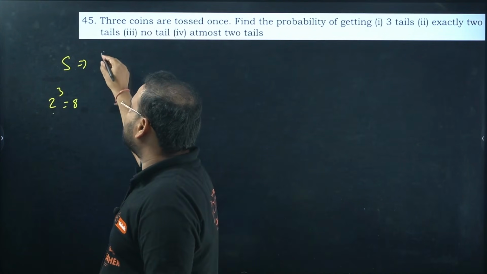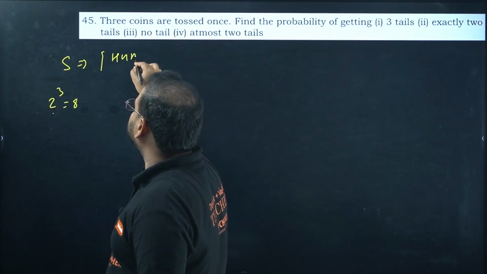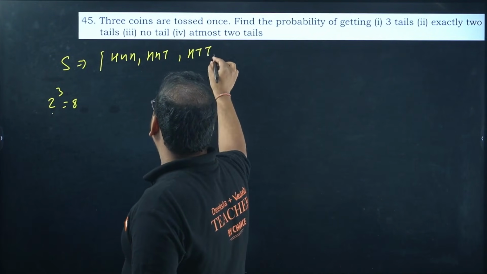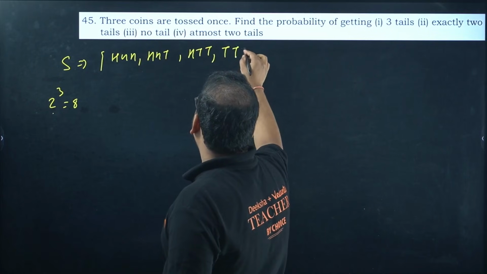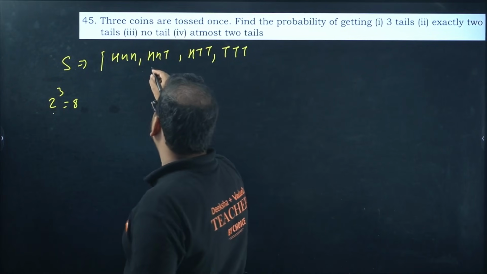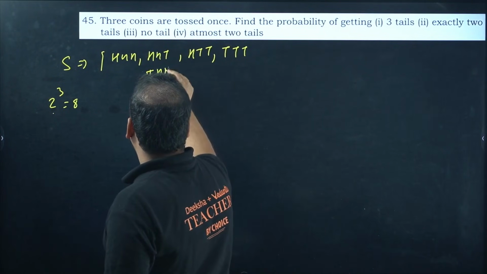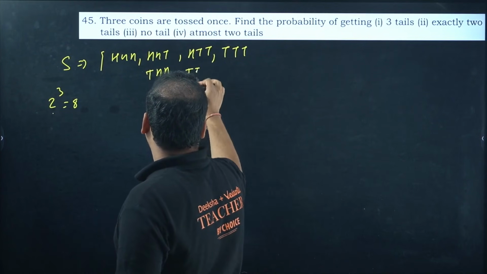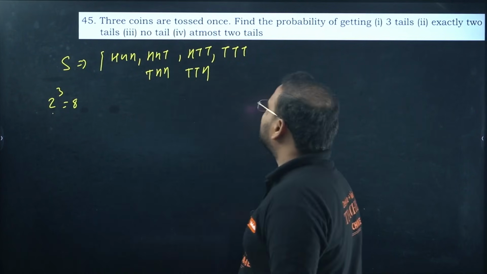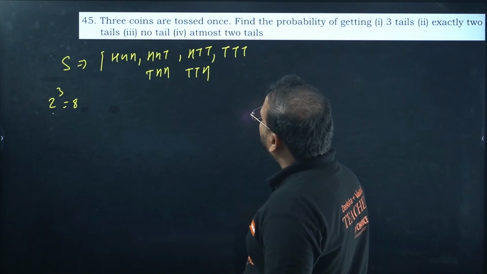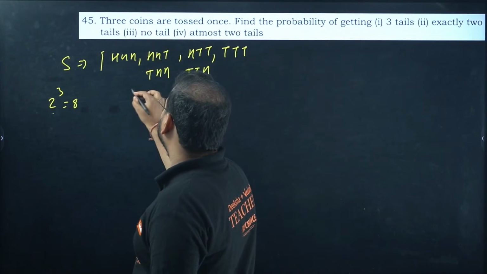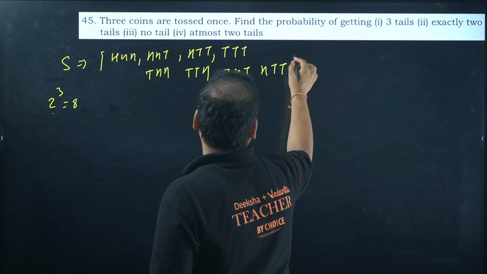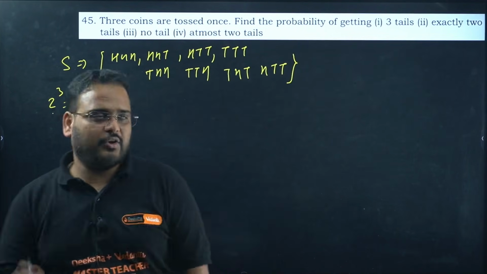So what is the sample space going to be? Start with triple H, HHT, HTT, TTT, and then write the remaining. We have here THH, and we have TTH, and we have how many so far? 2, 4, 6. It means these are missing, THT and HTT. That's my sample space for the entire universe.